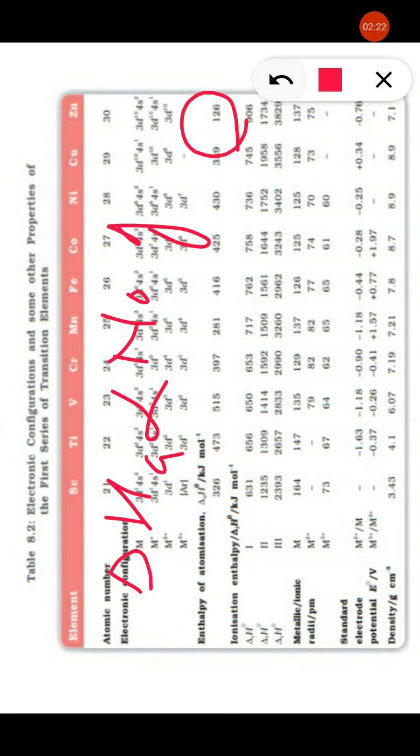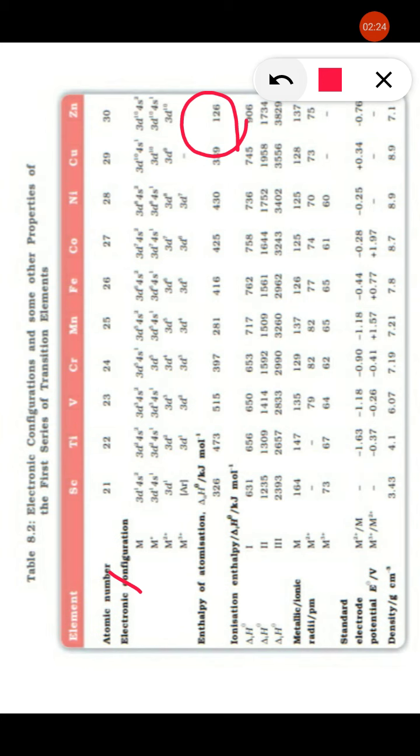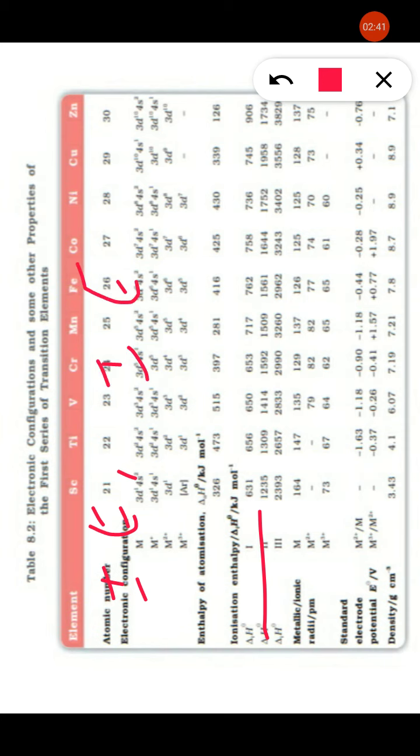Now after this, one question is there from ionization enthalpy. What do you mean by ionization enthalpy? Ionization enthalpy means the minimum energy required to remove an electron. See here it is given as ionization first, ionization second, ionization third, which means at a time only one electron is ionized.